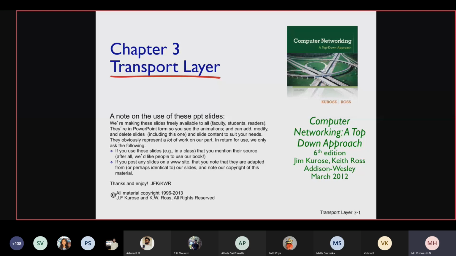Similarly, in the transport layer, you will be learning two major protocols. One is TCP, the other one is UDP. But when you start learning about TCP, we will be learning about protocols like selective repeat, pipelining protocols, and reliable data transfer (RDT) protocols. So almost you'll be studying about 10 different protocols, in which TCP and UDP are the major protocols.